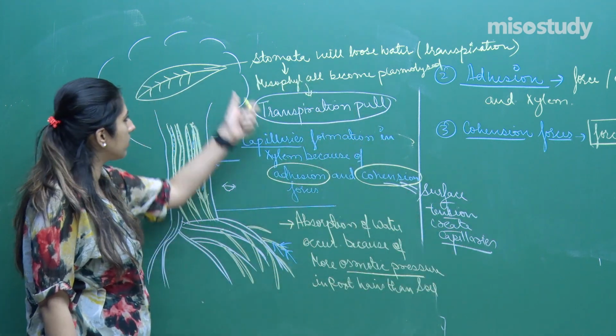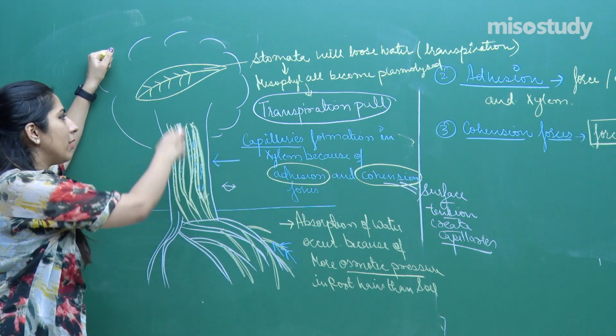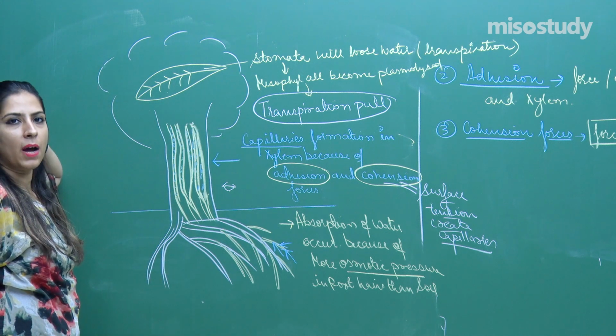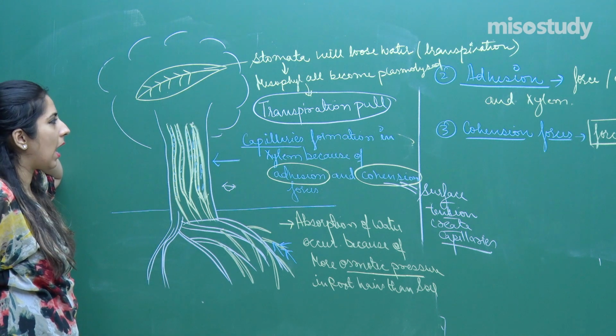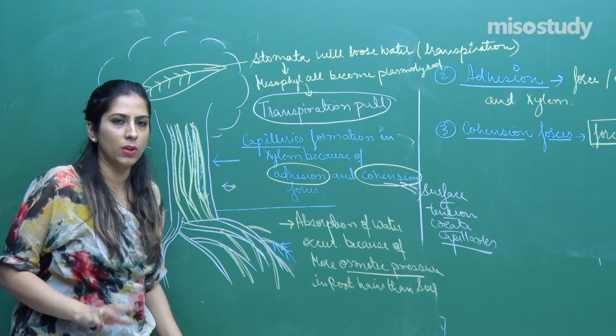A continuous capillary will be formed, and because of these three forces, every part of the plant will get the water. Right, this is how transpiration occurs, and this is the most accepted theory, by Dixon and Joly.